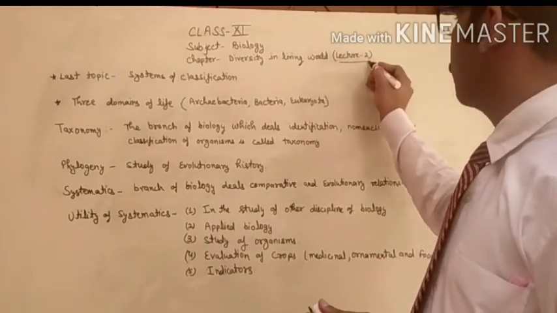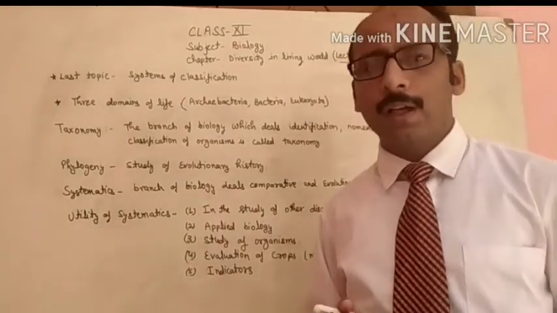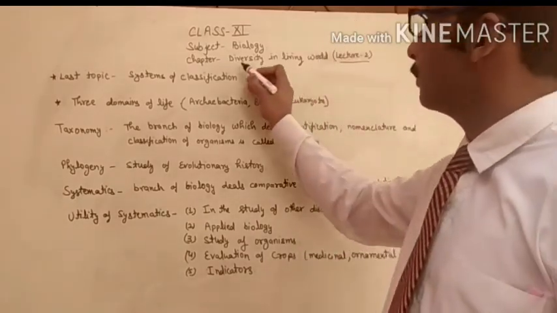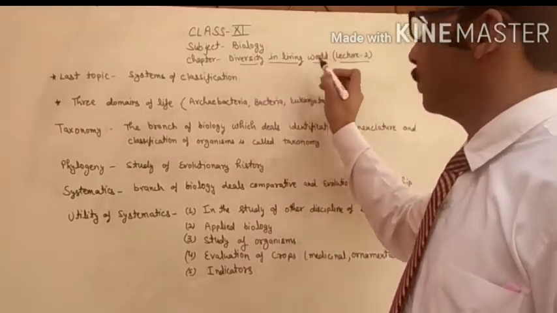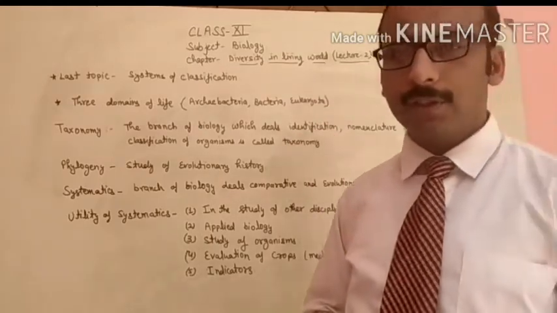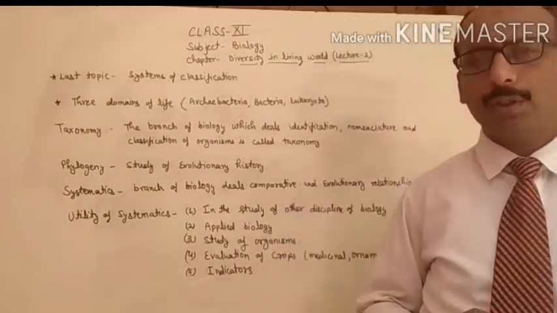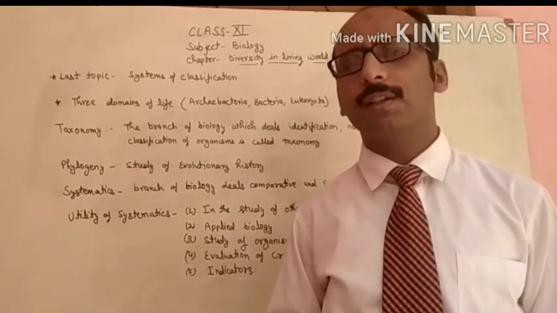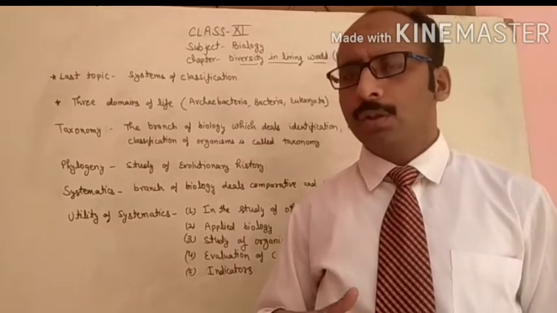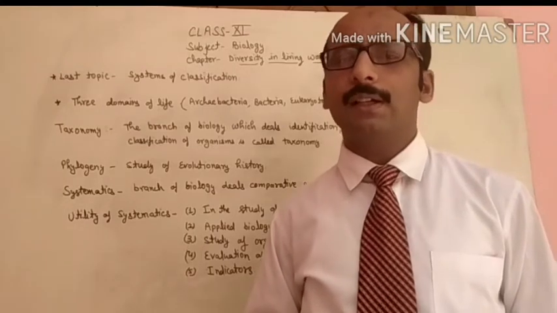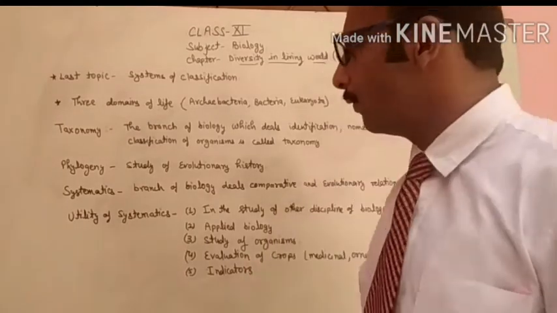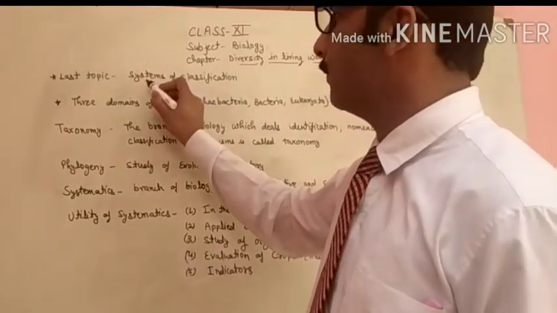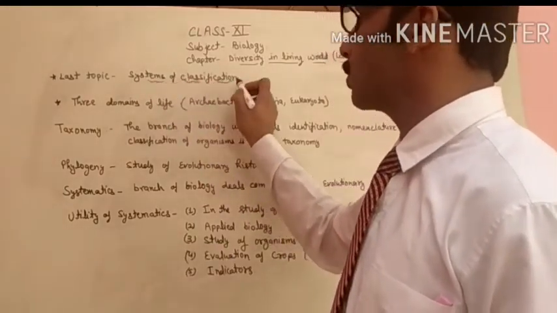the second lecture of the class 11th biology and from the same chapter, that is chapter number 1, diversity in the living world. In the previous lecture, we discussed the basic and general things related to this chapter. Today onwards, we will start the tough topics of this chapter. In the last topic, we discussed the systems of classification.